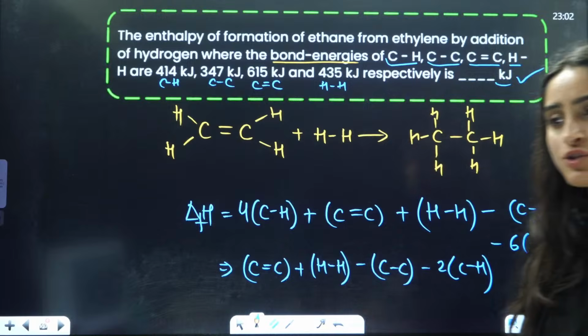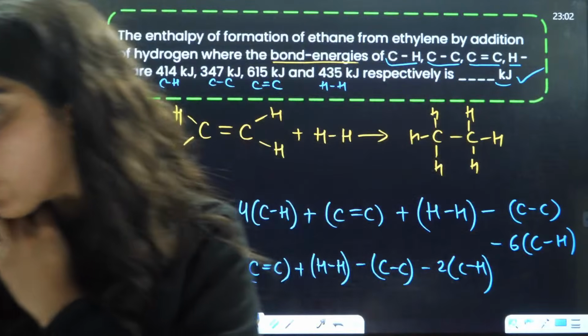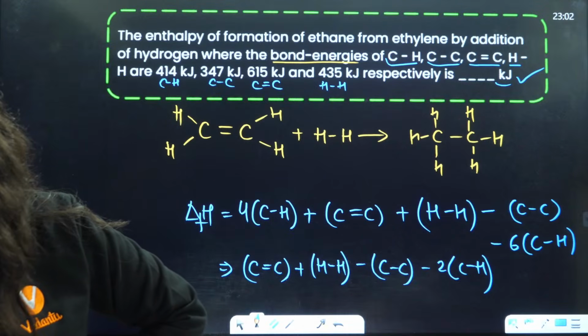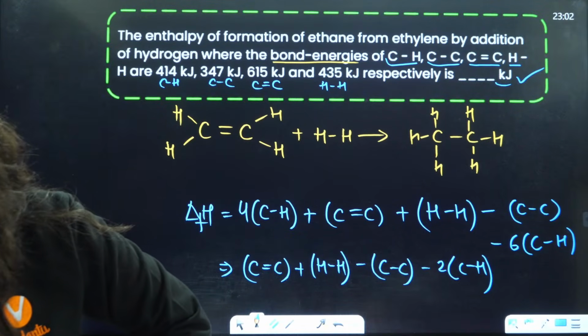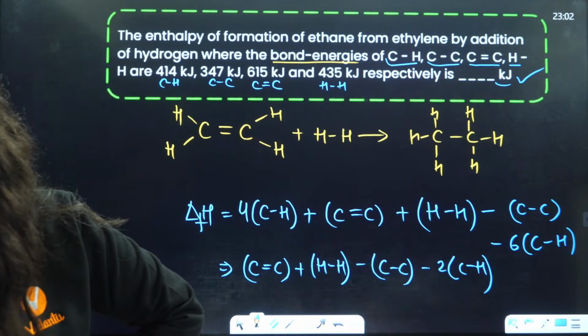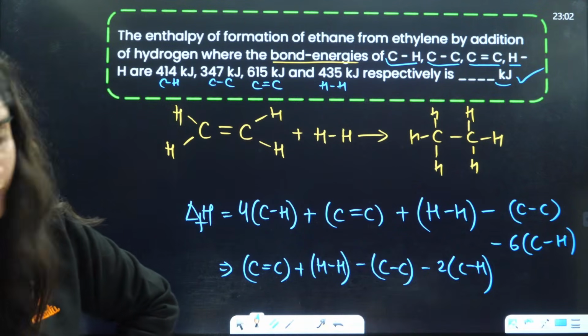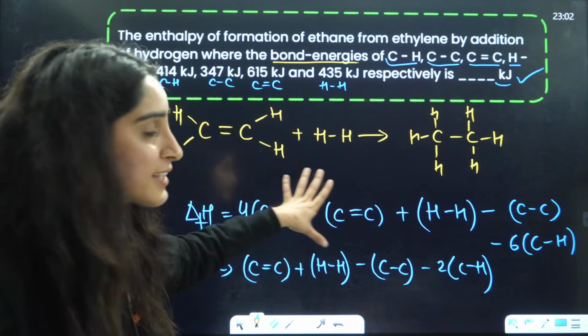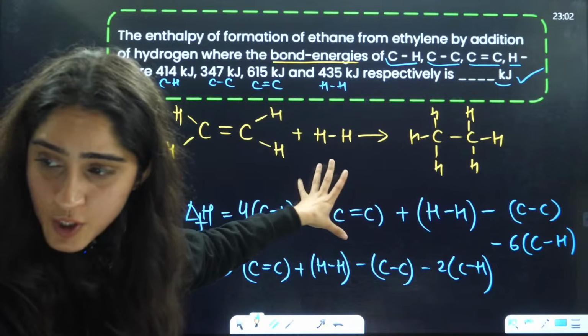Okay? Understood? Yes, students, understood what we are doing here? Is that clear or not? Why have we done reactants minus products, not products minus reactants?